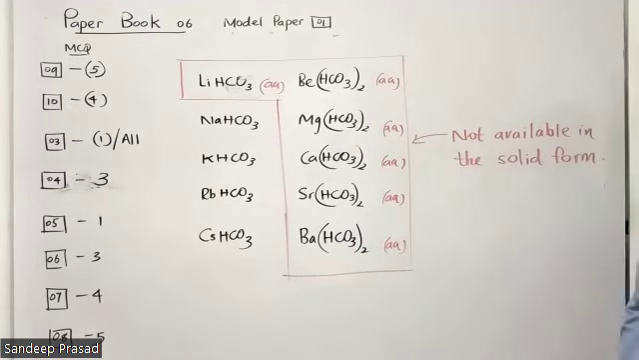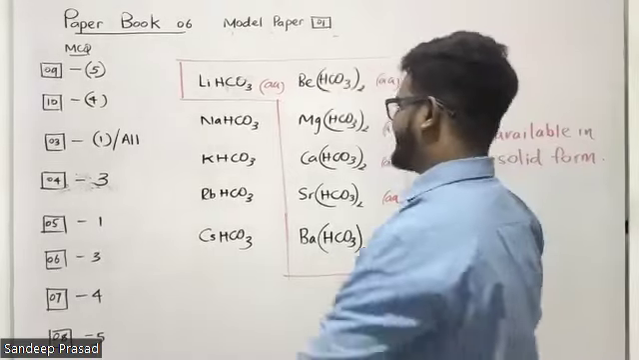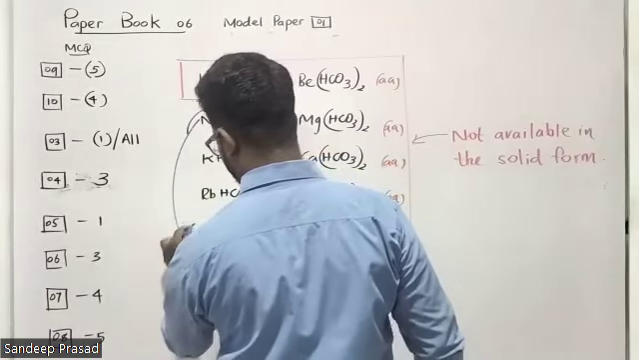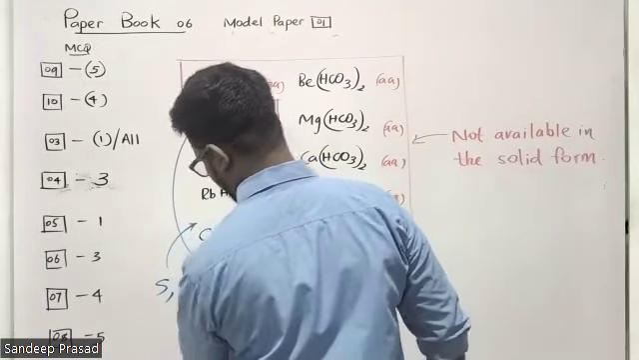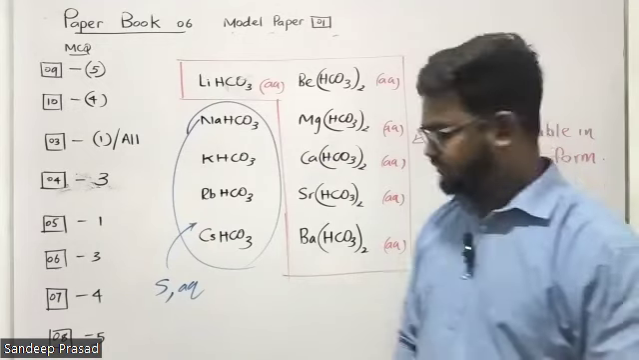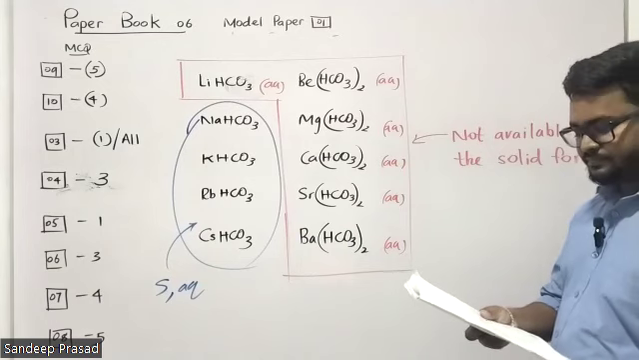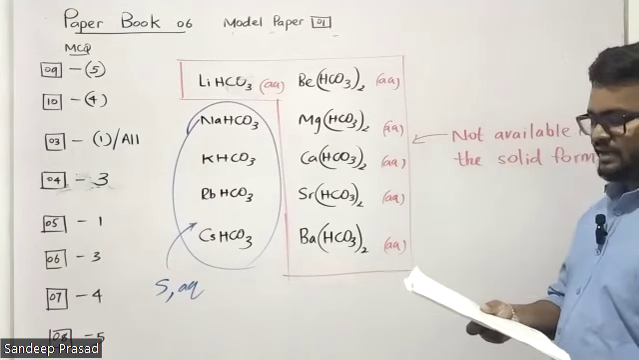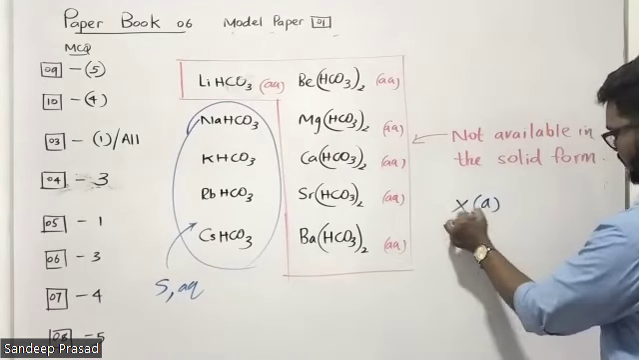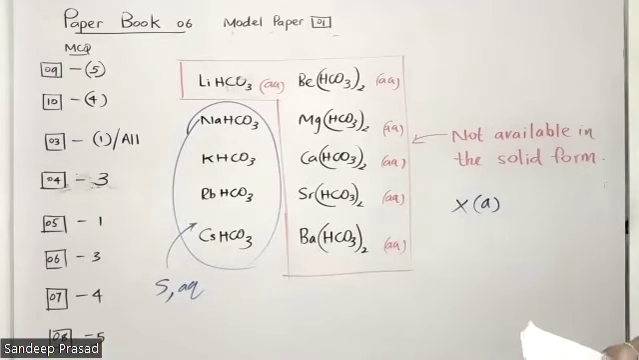Always they are existing in the aqueous solutions. Then what about sodium bicarbonate, potassium bicarbonate, rubidium bicarbonate, cesium bicarbonate? These compounds can exist as solid as well as aqueous. So that is possible. So therefore, we can understand that one. The statement they have given in question number 11, all bicarbonates are available in the solid state. Statement A is wrong. Okay, that's wrong. Keep that in your mind.